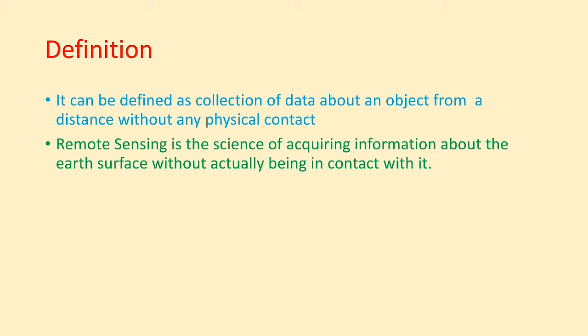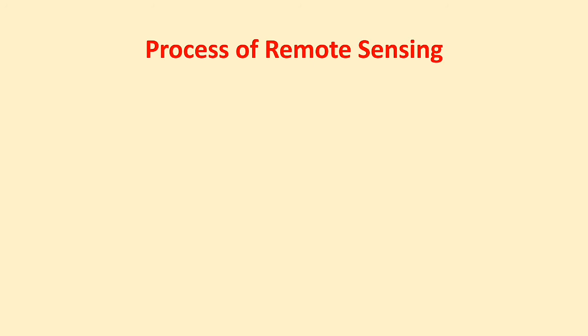Remote sensing is the science of acquiring information about the Earth's surface without actually being in contact with it, and this is done by sensing and recording reflected or emitted energy, and processing, analyzing and applying the information. Now we are going to talk about the process of remote sensing. The process of remote sensing is very simple. It is classified into 7 steps.